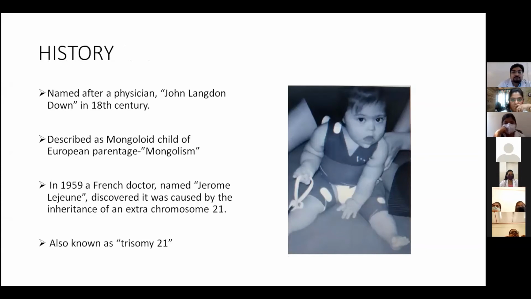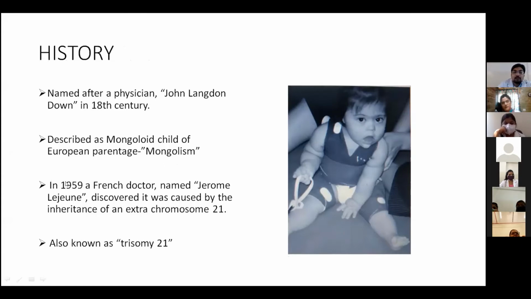Now, history: how Down syndrome came into history. There was a physician named John Langdon Down in the 18th century. The majority of the signs and symptoms related to Down syndrome were noted by the physician, and at that time they thought it belonged to a particular race, the Mongoloid race, so he described it as the Mongoloid child of European parentage, that is, Mongolism.